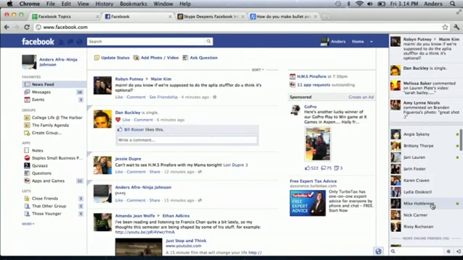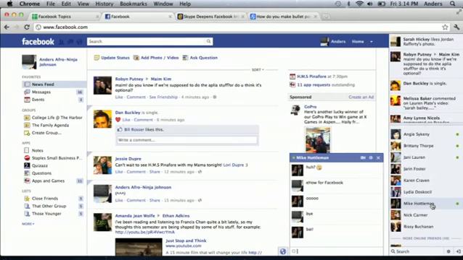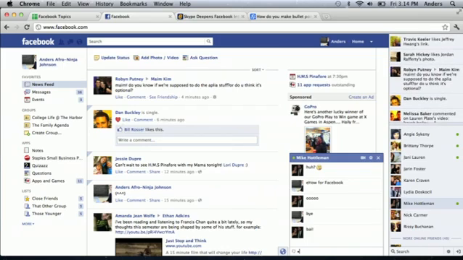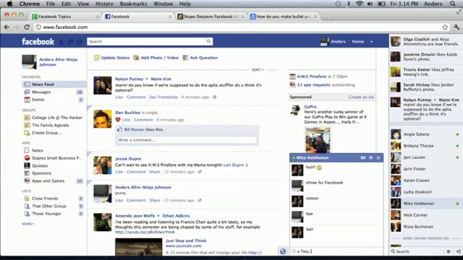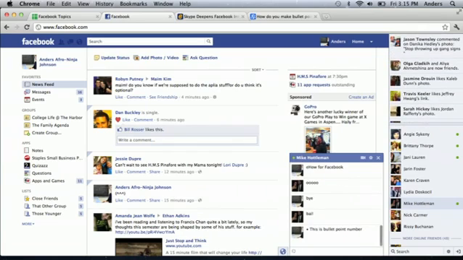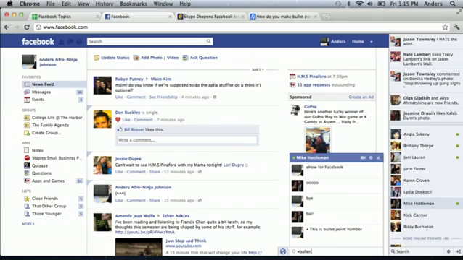So I can jump on here, find my friend Mike Holloman, and because I'm using a Mac, I can hit option 8, and that will give me a bullet point. So try that right now. You hit the button option and 8, and you get bullet points. So it's easy for me to say bullet point number 1. I hit option 8. This is bullet point number 1. So that's like your first point of whatever list you're trying to make. Then you hit option 8 again, and it says bullet point 2 comes up. Bullet point number 2. So yeah, it's very easy to make bullet points in Mac.